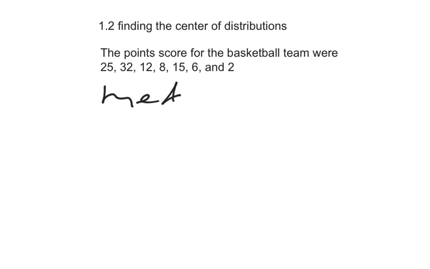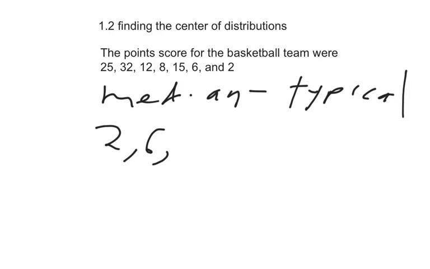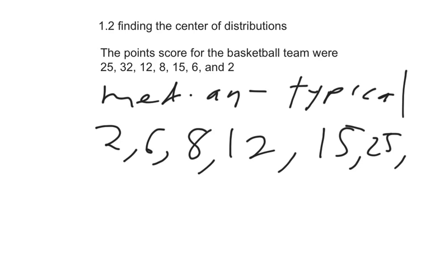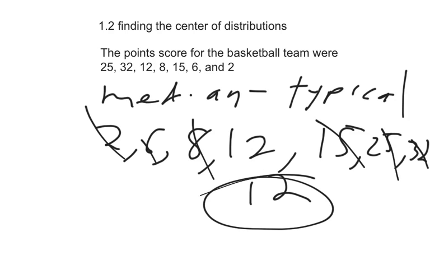The next one we're going to do is the median, which is the middle number, or as some people call it, the typical number. So I'm going to line these up from smallest to largest. Alright, and then after we have them from smallest to largest, we're going to cancel out the smallest one and the largest one at the same time. And so our median is 12.